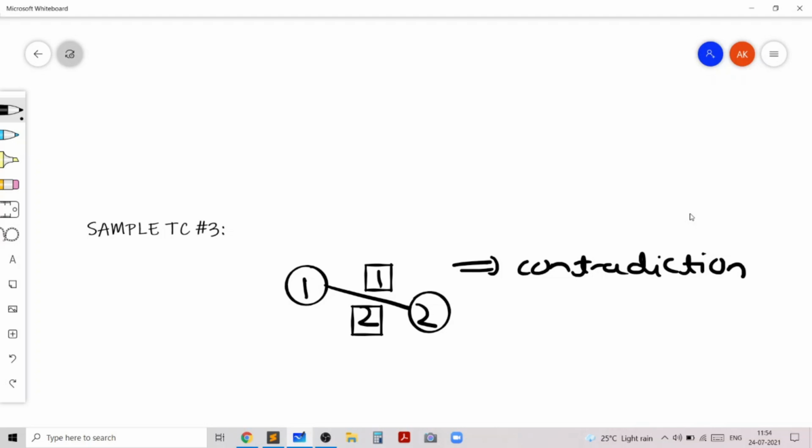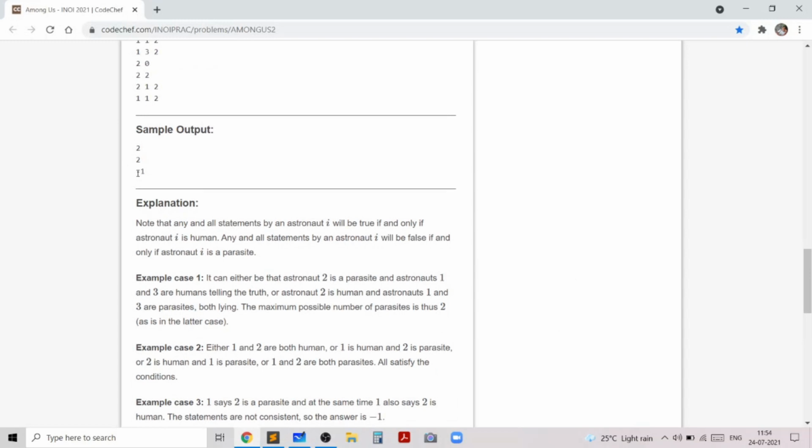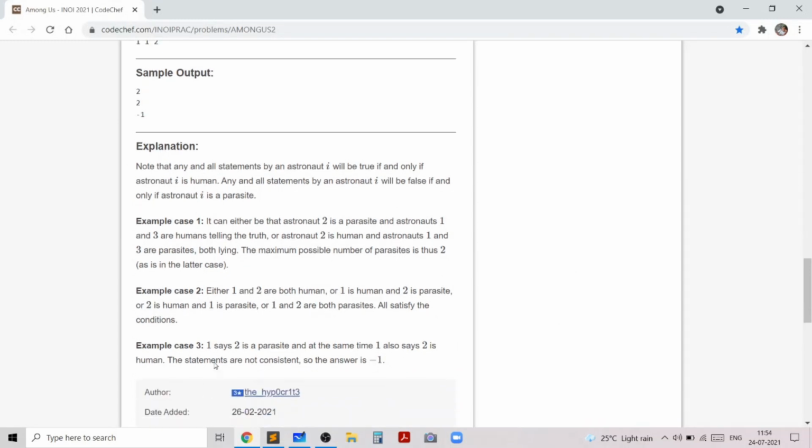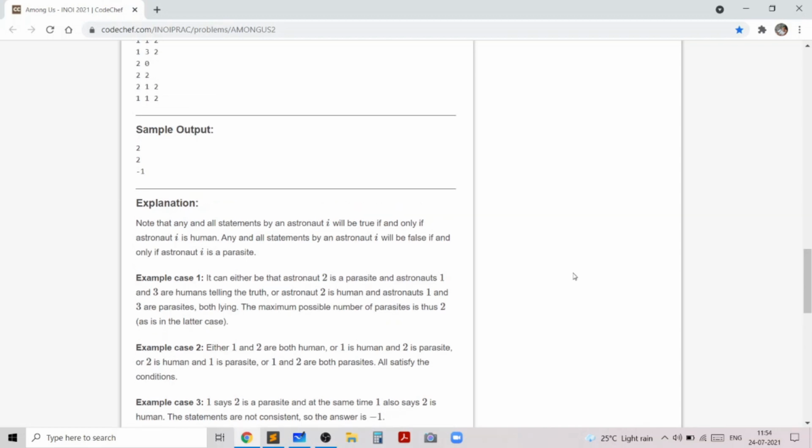So that's why our answer is just -1, and that's the answer for the third sample test case. You can read the explanation over here also. We know that 1 is claiming 2 to be a parasite and 1 is also claiming 2 to be a human. So the statements are not consistent and the answer is -1.